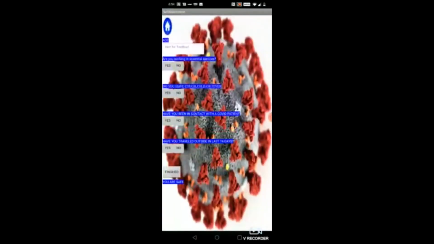So as you can see, I've allowed 7 features in my app. And first and foremost, I'm going to explain the most important feature, which is the self-assessment. As you can see, when I click the self-assessment, this screen appears. There are 5 questions that you have to answer for completing the self-assessment.